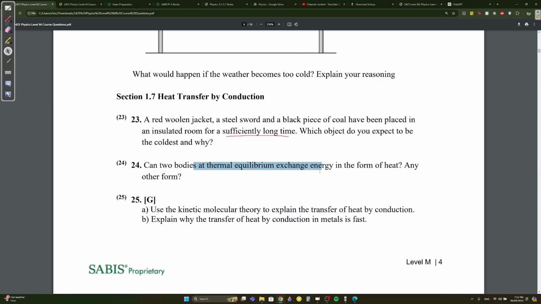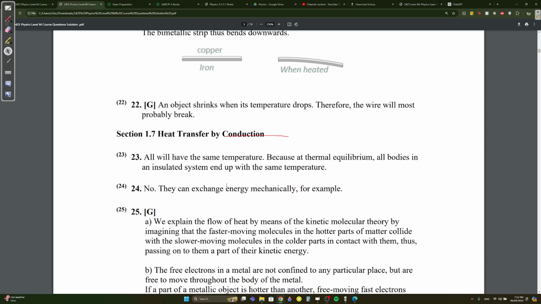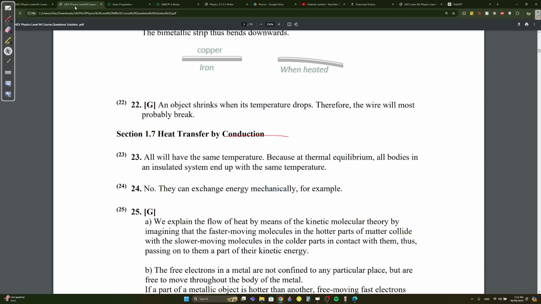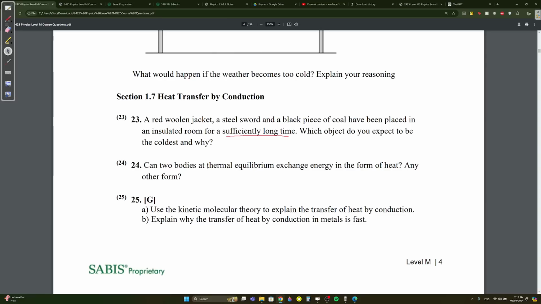Can two bodies at thermal equilibrium exchange energy in the form of heat? No, since they're in thermal equilibrium. They can exchange energy mechanically. Mechanically, meaning by moving. Okay, this could come. Actually, it could come as a part A, part B question.